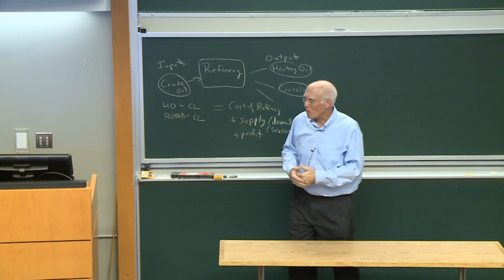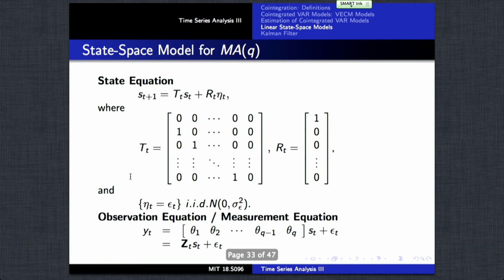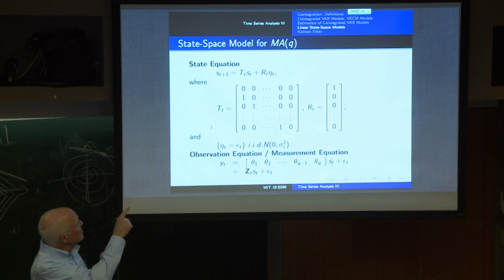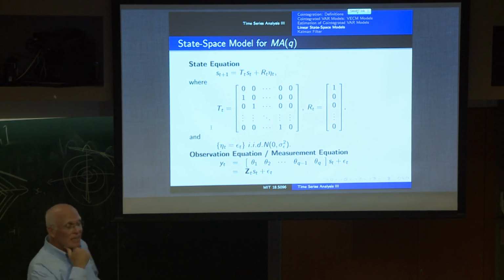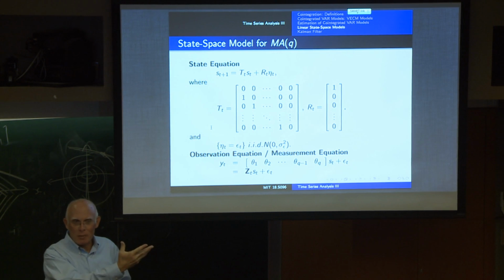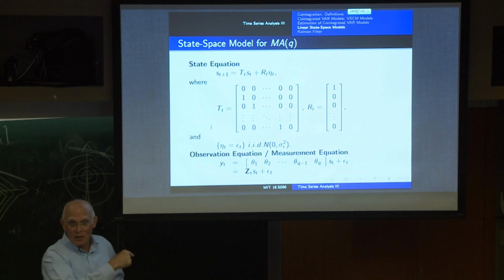And let me go back here. All right. In expressing the state equation generally as T sub t s_t plus R_t a_t, this matrix T sub t and s_t, basically s_t can be replaced by a linear transformation of s_t so long as we multiply the T sub t by the inverse of that transformation.